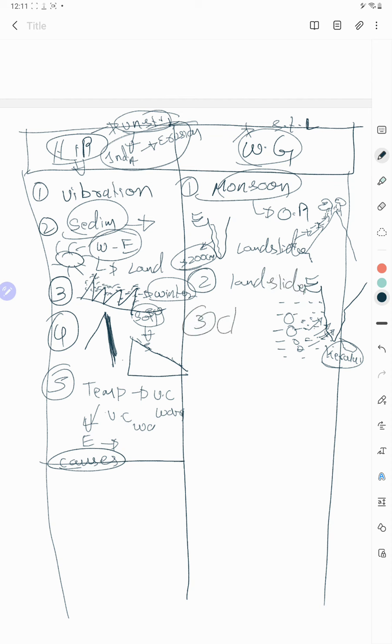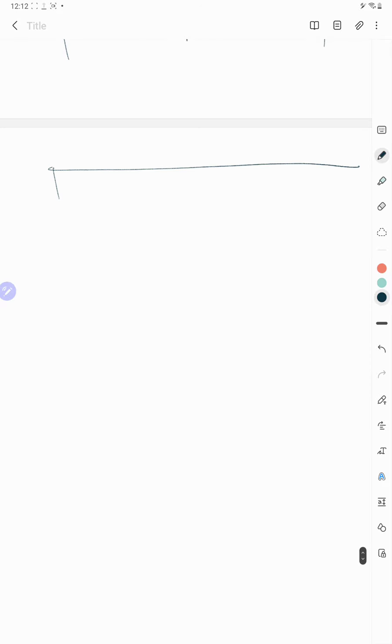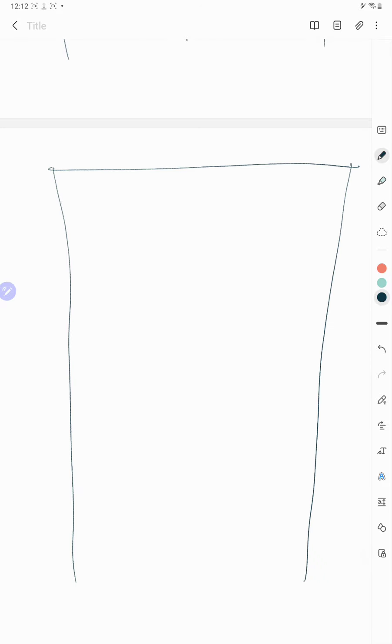Another one is cloud burst. Mostly we are talking here in the natural way. The landslides happen in this region because of the rains. Because rains have different types, monsoonal rain, cyclonic rains, cloud burst, something like that you can write. These are the natural reasons. When it comes to it, are only natural reasons there? No, definitely no, because we all know that this is the Anthropocene era, because everywhere humans try to interfere with nature, right?